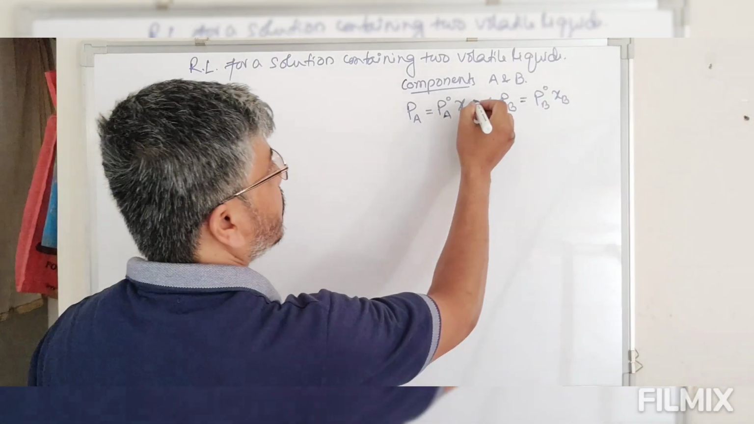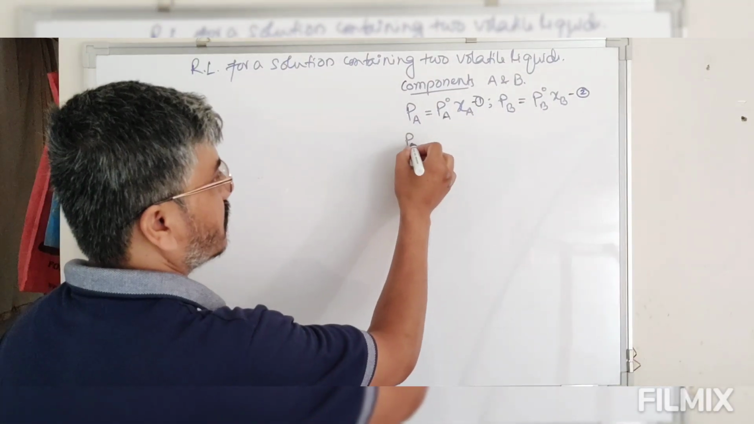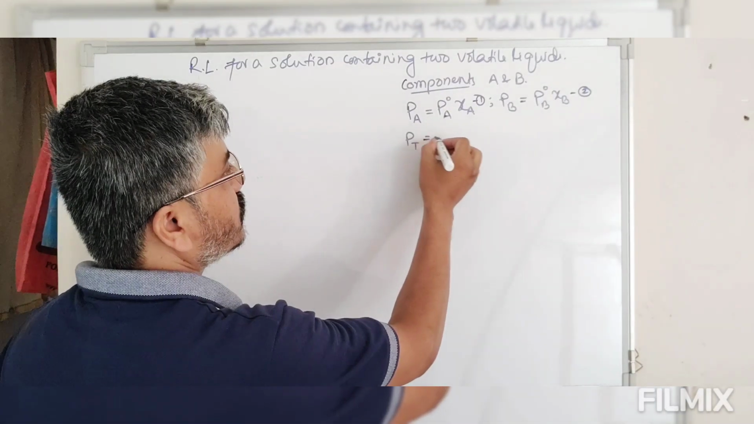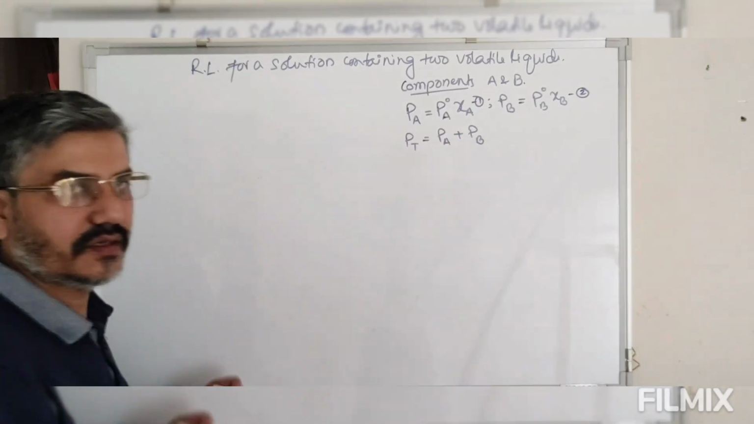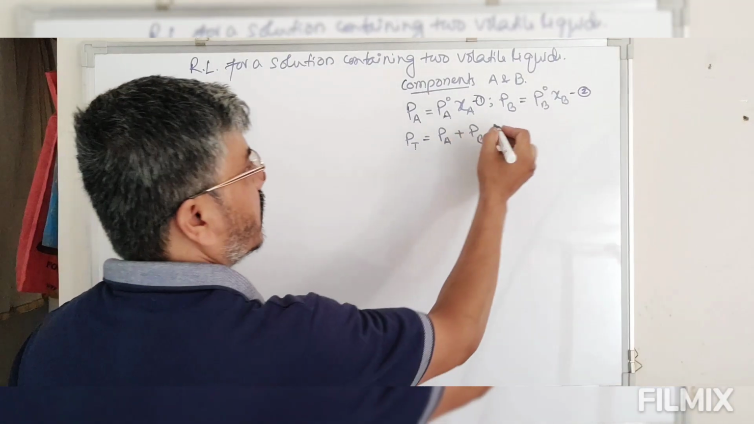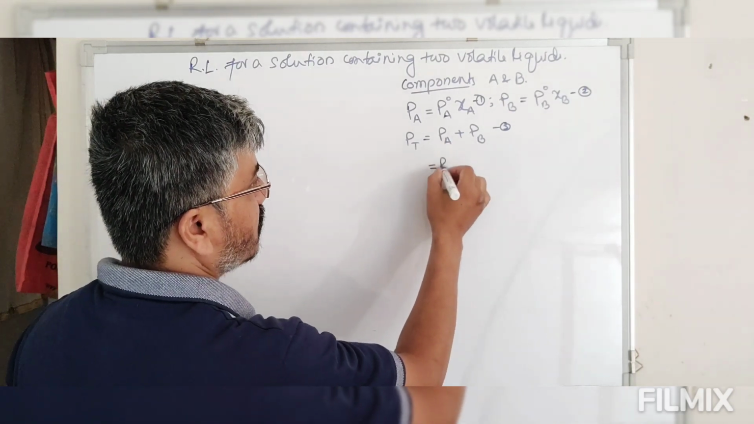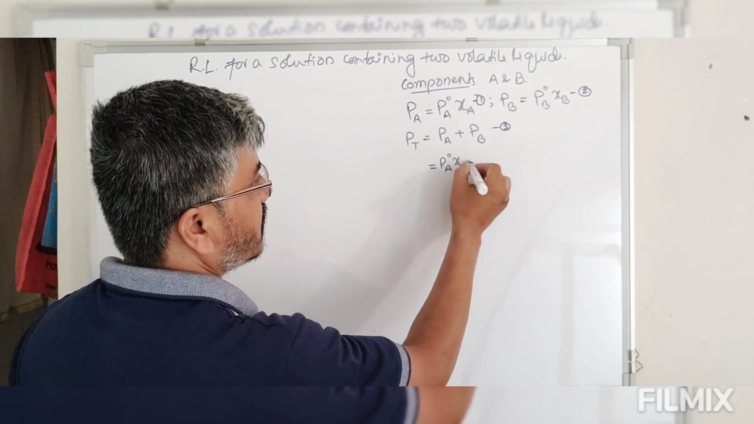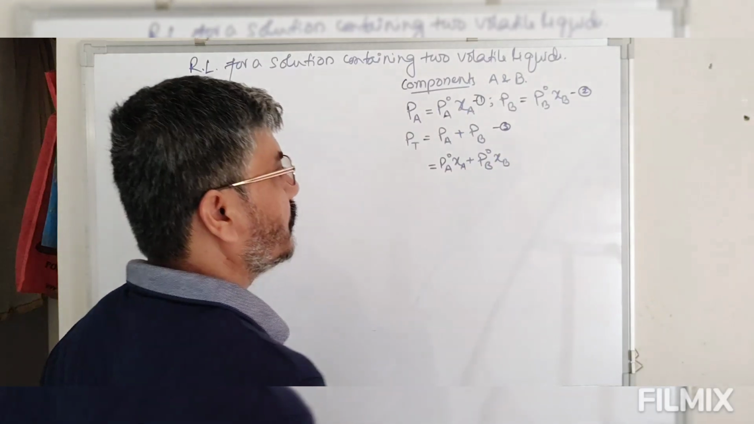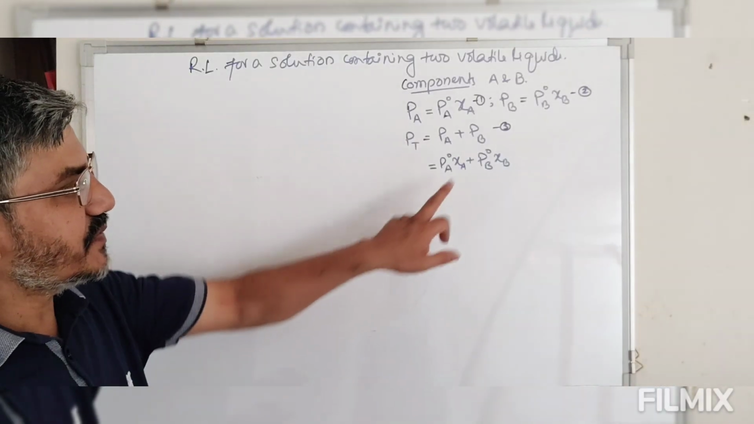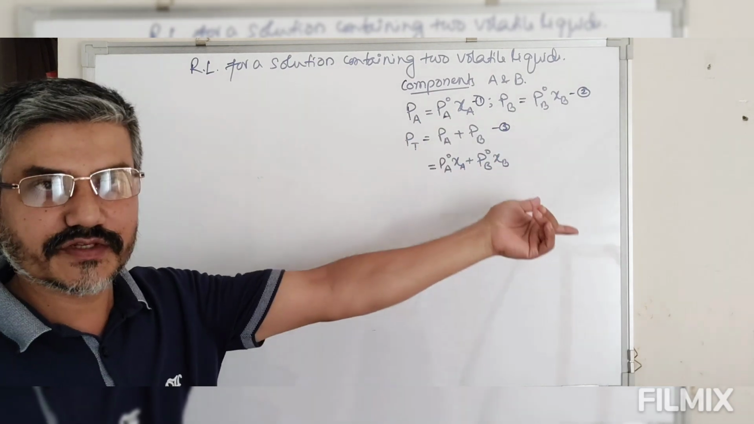So let this be equation 1, this is equation 2. Then the total pressure PT is equal to vapor pressure of A plus vapor pressure of B. Now let this be equation 3. Now look at this, we have PT equal to PA naught XA plus PB naught XB. Now we can express the mole fraction of A in terms of mole fraction of B, or mole fraction of B in terms of mole fraction of A.